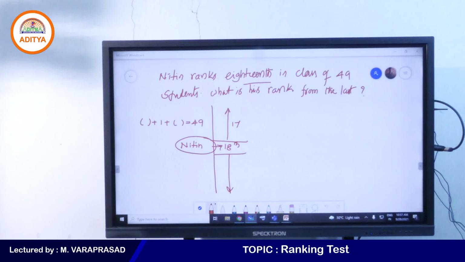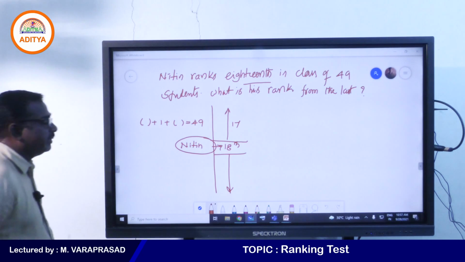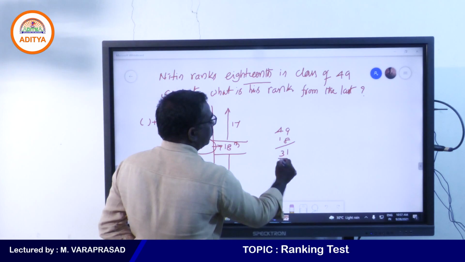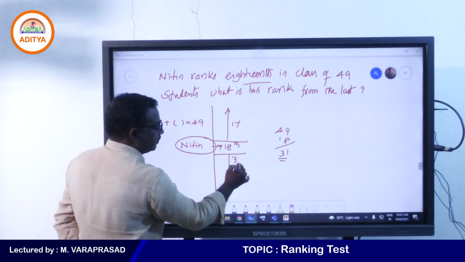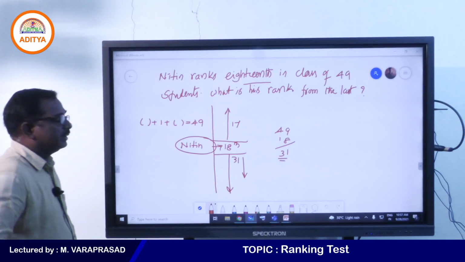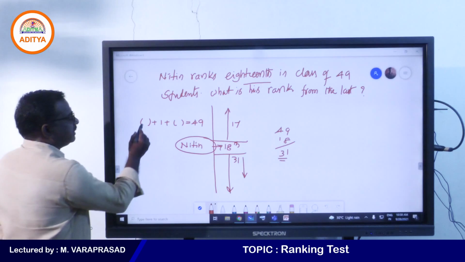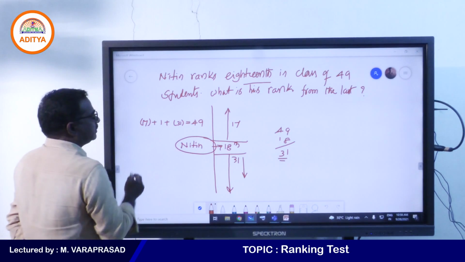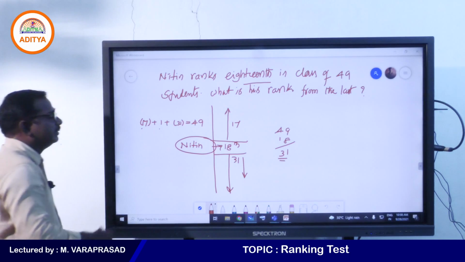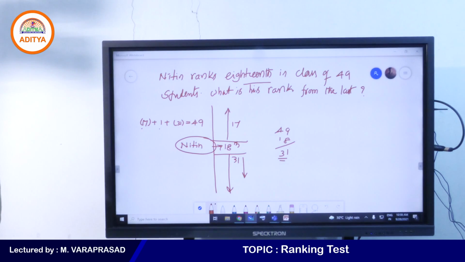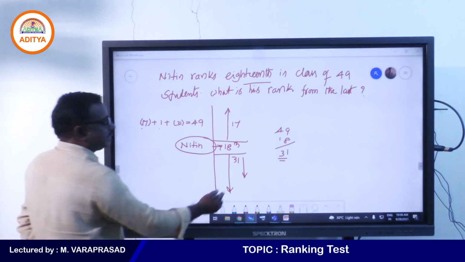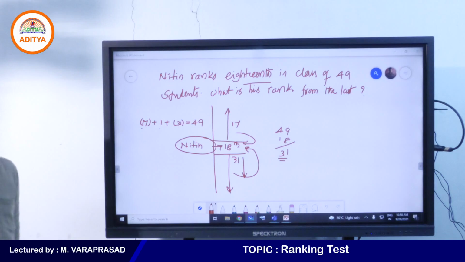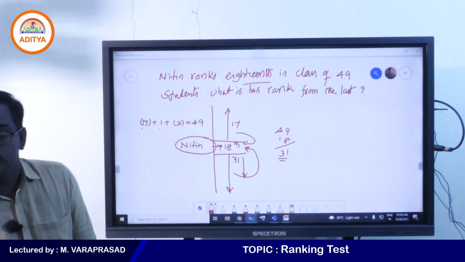49 minus 18, that is 31. So 31 members will be there below. Then you will get 17 here and here 31. Then you will get 17 plus 1 plus 31, which is 49. Yes, my students, right? So this rank from the last will be called 32nd rank, and this rank from the top is 18th rank. 32nd rank.